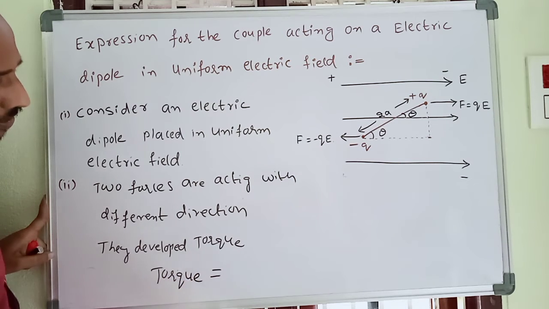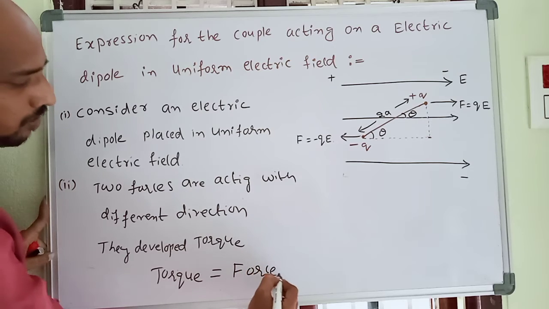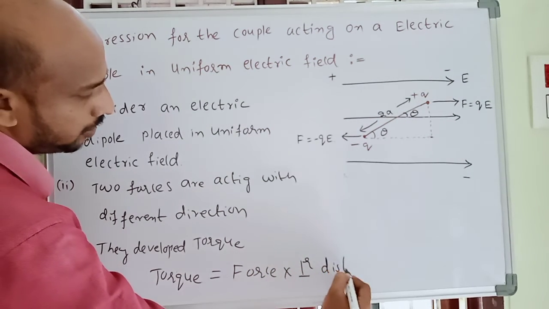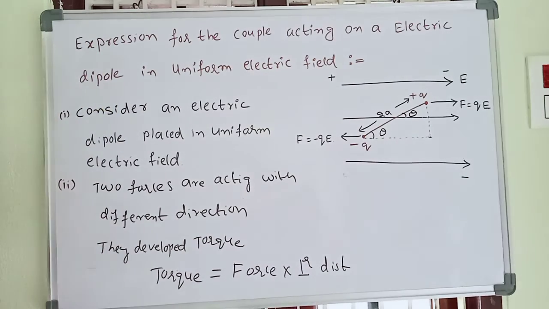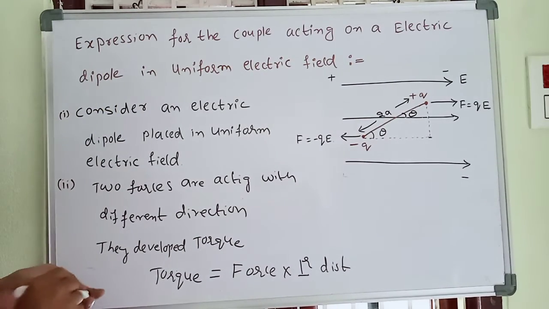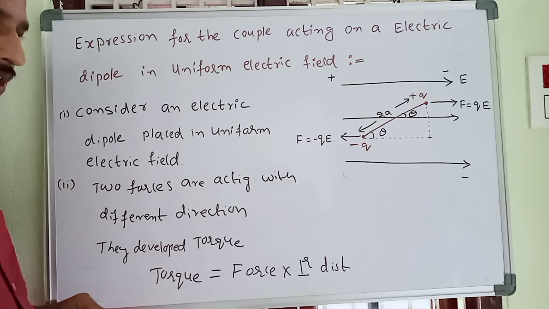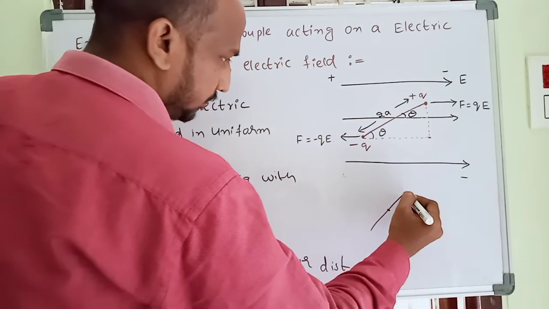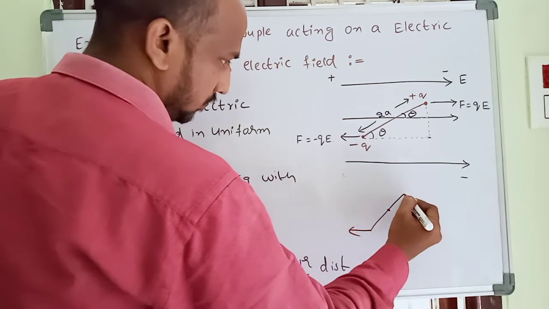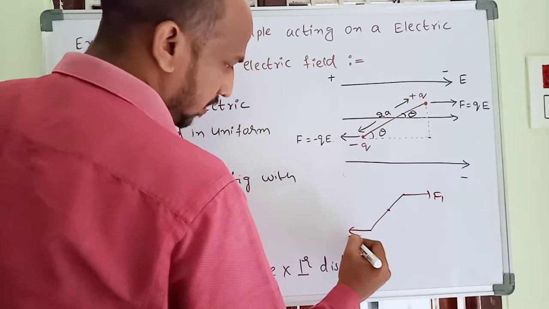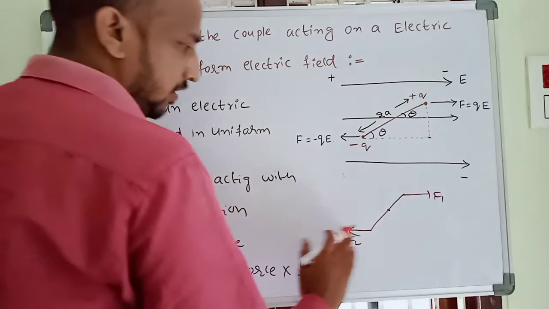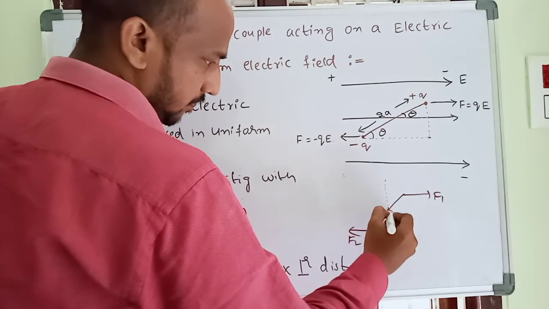What is the formula? Torque is equal to force into perpendicular distance. This is a mathematical formula. How to get this formula of torque? For example, let us take the same example here. Force F1 is developed here, force F2 is developed. These are two forces, and this is the midpoint.